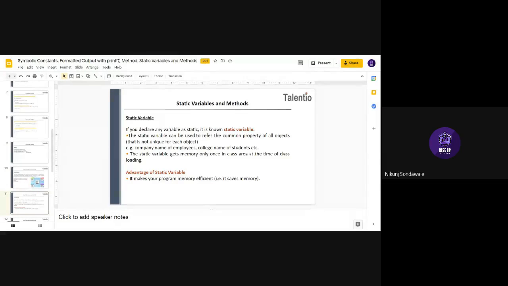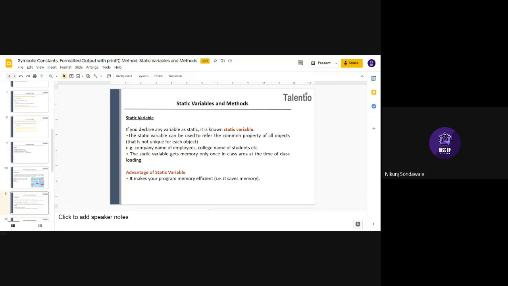Pooja can say I'm a student of Kite Women's. Shravanti can also say that I'm a student of Kite Women's. So everyone can access that Kite Women's static variable. This is one of the properties of a static variable: each and every object can access that static variable.